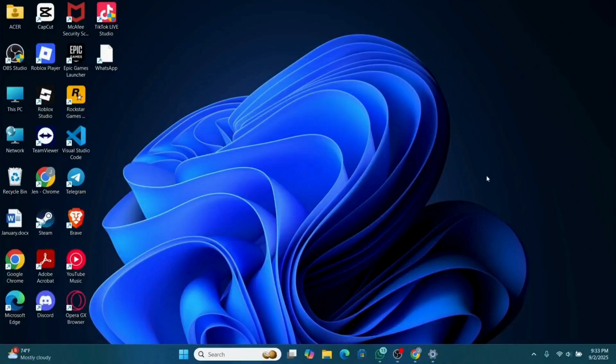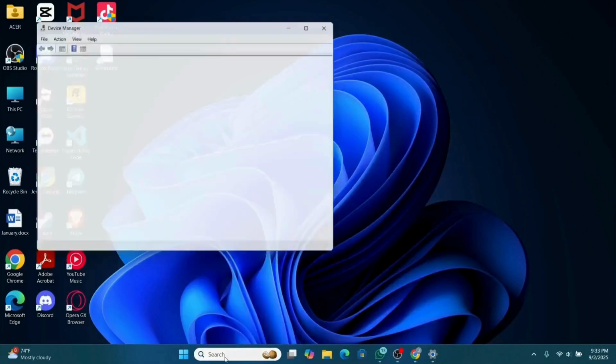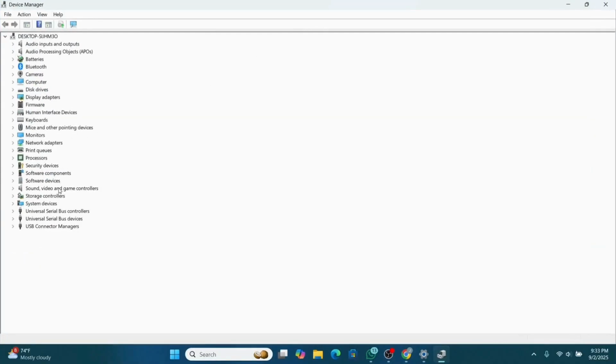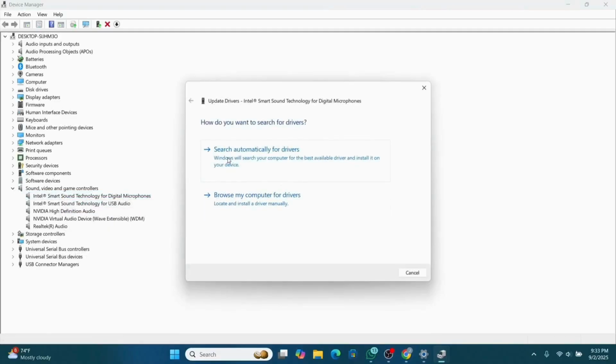Apart from that, you can update or reinstall the audio drivers. For that, you can just go ahead and go to Device Manager. Open up your Device Manager. And once you open up your Device Manager, you need to go to Sound. Expand Sound, Video and Controllers. After you do so, you may look out for your driver. Right-click on it and look out for Update Driver option. And once you do so, you can search automatically for drivers or browse your computer for drivers manually.